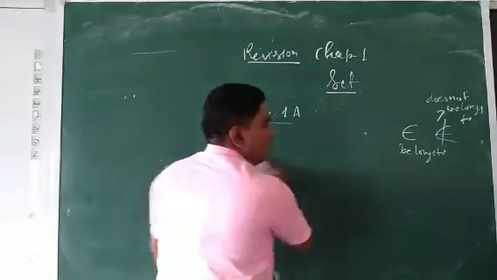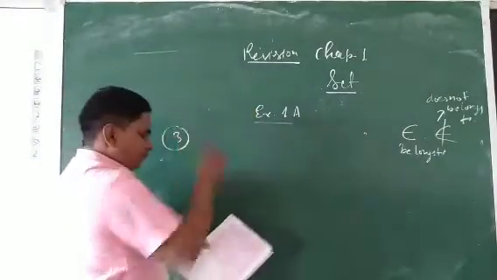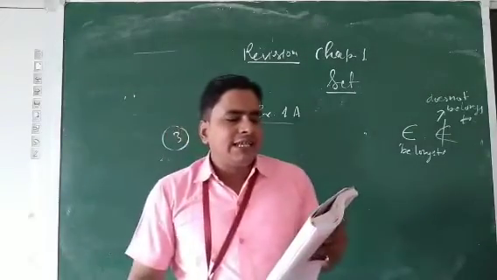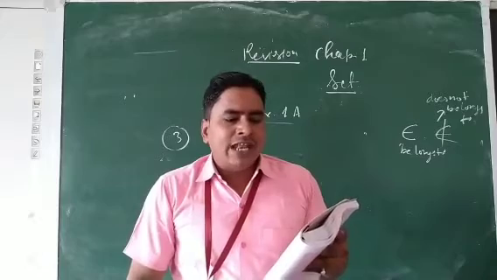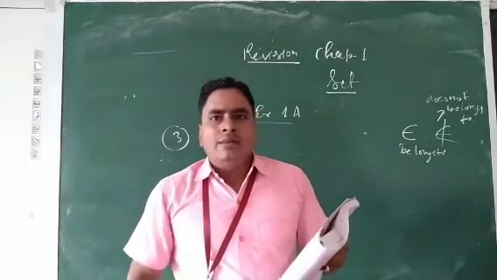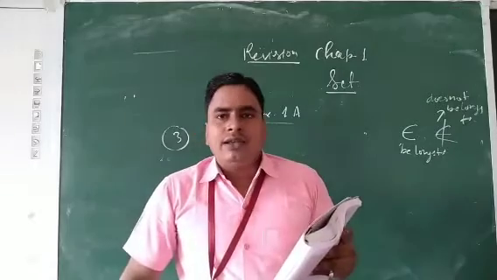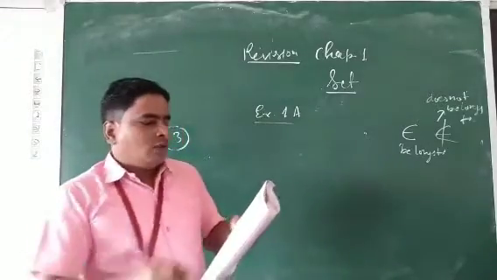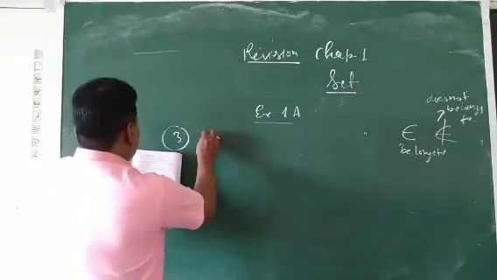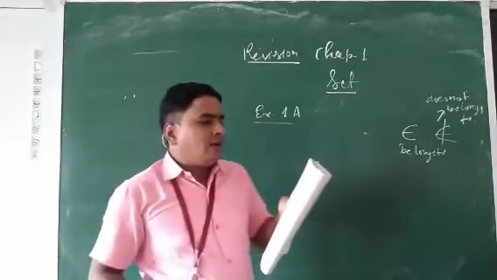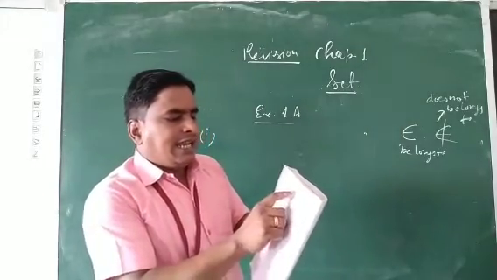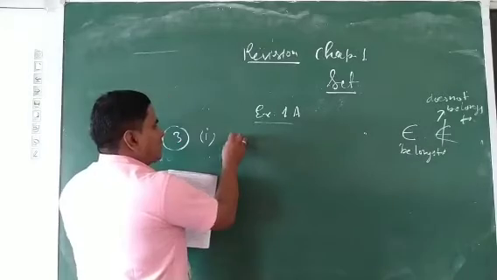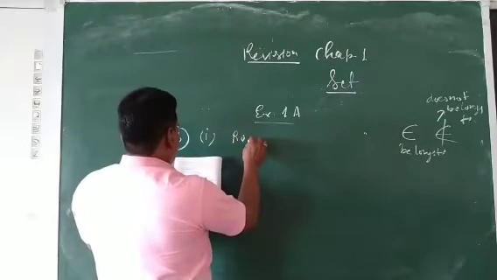Third question. What is the third question in your book? It is given: write the following sets in roster as well as in rule method, means set builder method. So one question is given. Here, suppose the first part: the set of letters of the word TERRACOTTA. The set of letters of this word. So first we will write in roster form. Roster form.